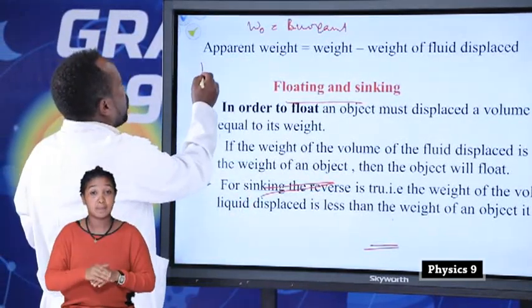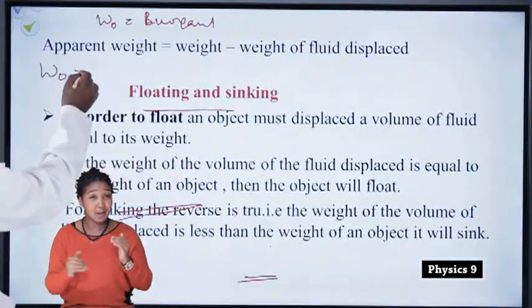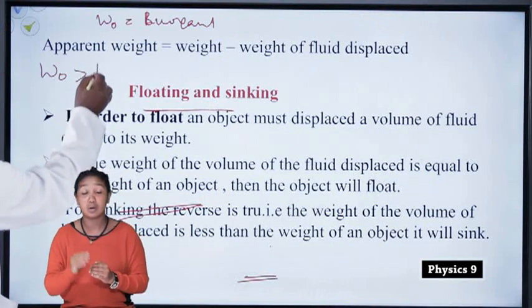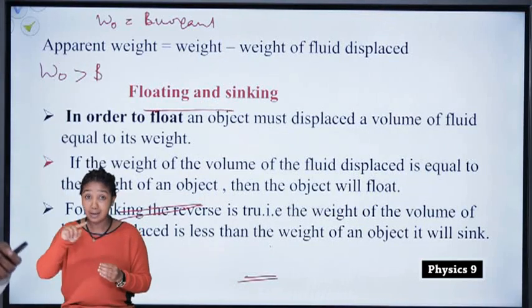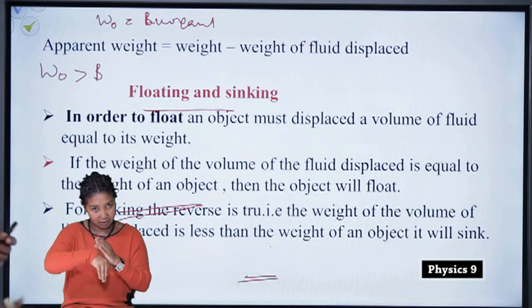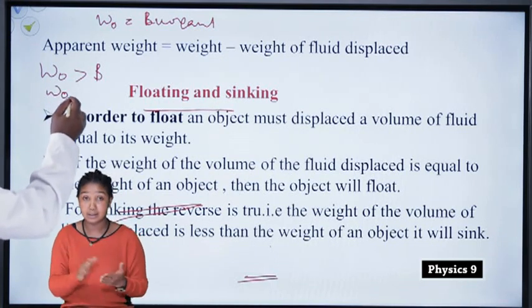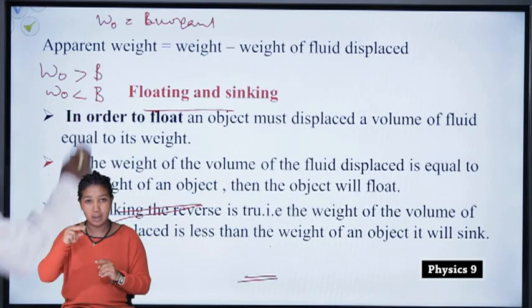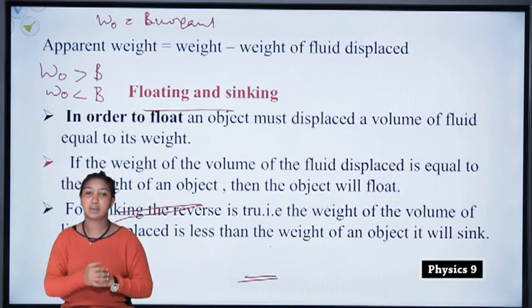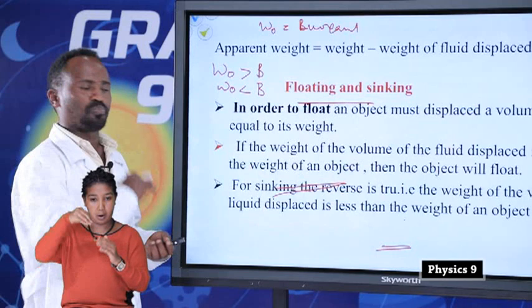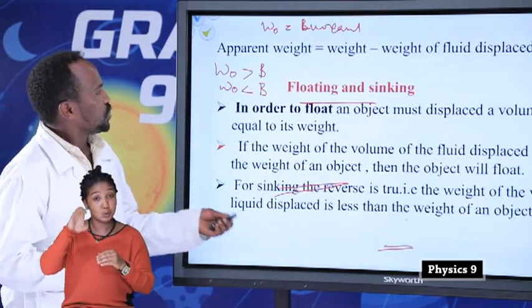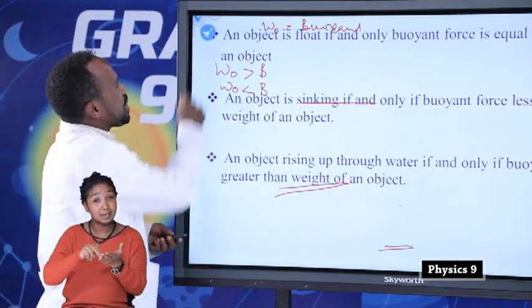If the weight of an object is greater than the buoyant force, the object sinks. If the weight of an object is less than the buoyant force, what happens to the object? It rises up. Students, you should study this very carefully.